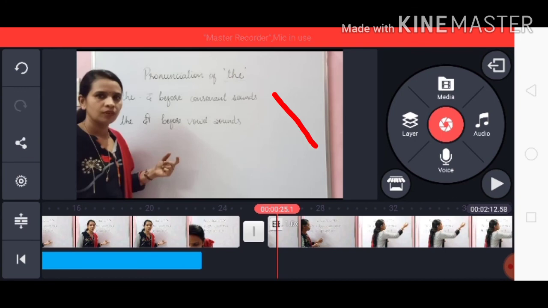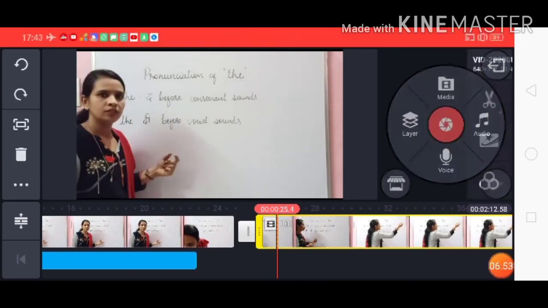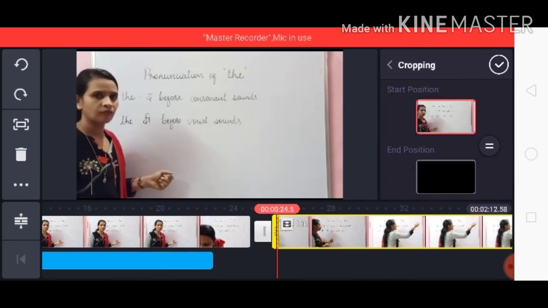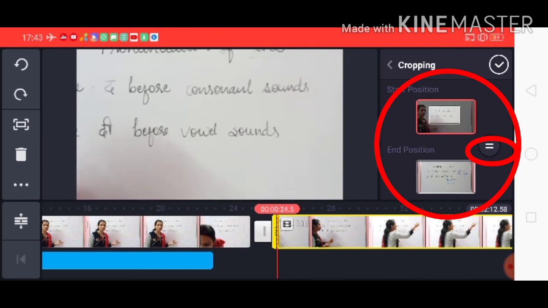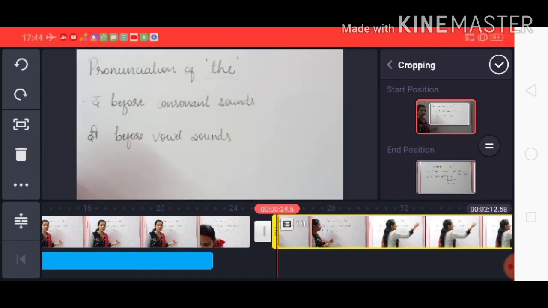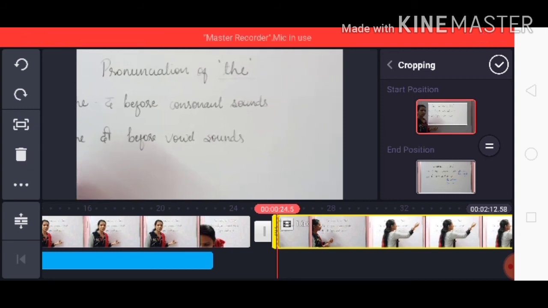Now the selected portion has been deleted from our video. Whenever you click on your video from the bookmark, see the options which are visible here. The second one just after the scissors is for zoom. So if you want to focus on any particular portion of your video or the board, you can use this function. Just go on this and set the portion which you want to be focused, okay?